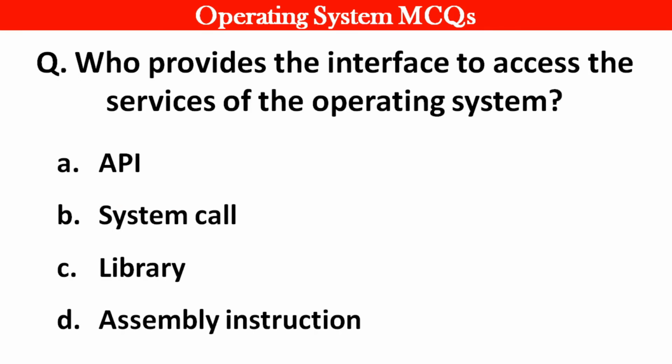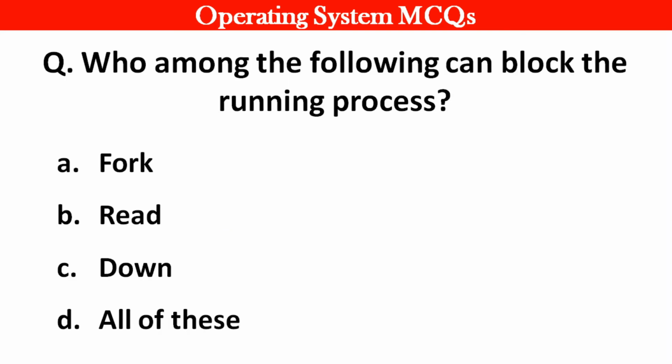Next question. Which provides the interface to access the services of the operating system? Right answer is option B, system call. Next question. Which among the following can block the running process? Right answer is option D, all of these.